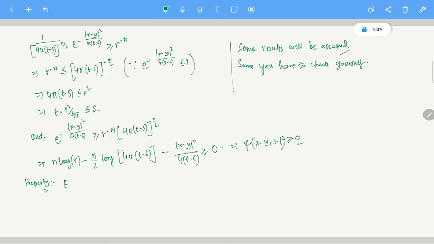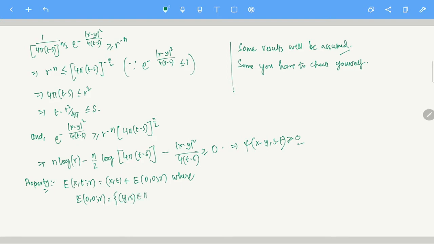One property is that it is essentially a translation. You can think of the heat ball E(x,t,r) around a point (x,t) as nothing but the translation of the heat ball around (0,0) by (x,t). If you translate it to (x,t), that will be E(x,t,r). Now, E(0,0,r) is given by